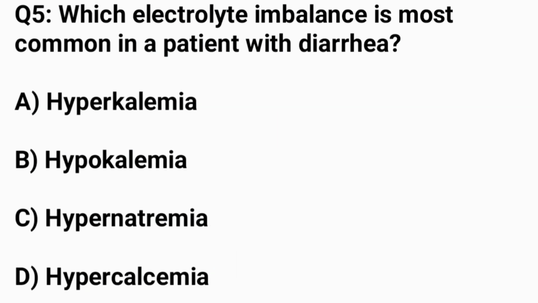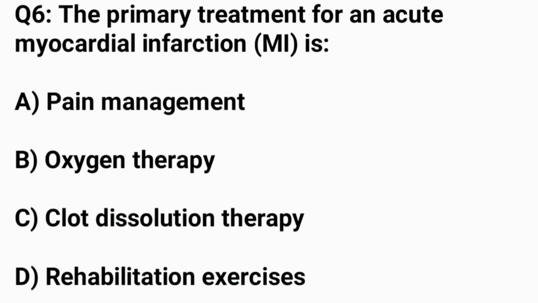Question number 5. Which electrolyte imbalance is most common in a patient with diarrhea? The correct answer is option B, hypokalemia. Question number 6. The primary treatment for an acute myocardial infarction, MI, is. The correct answer is option C, clot dissolution therapy.